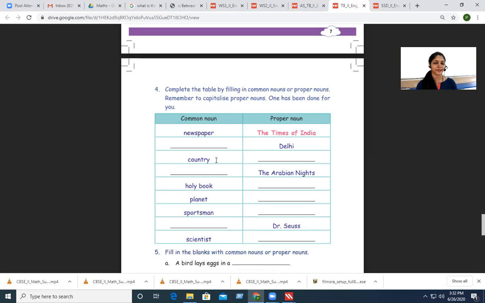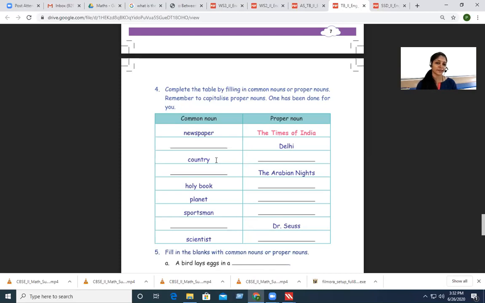Planet. Common noun, planet. There are many planets, right? You have to write the proper noun, the name of the planet. Do you know in which planet you live? Yes, planet Earth. So you will write the name of the planet, capitalizing the first letter. Okay, so now let's go to the next one.